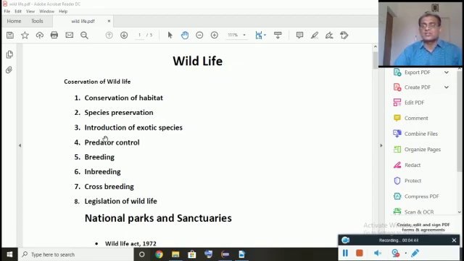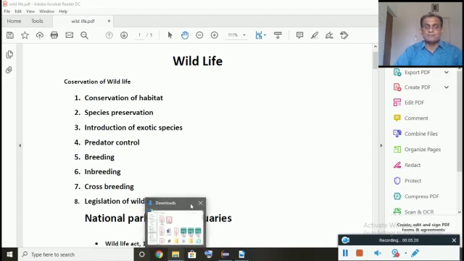Exotic species introduction. In some forests, zoos, national parks and sanctuaries, the more the animal and plant species, the more the beauty, as I said. So we have to get species from foreign countries, exotic in the sense of foreign species. We can get new plant species and animals from friendly nations, provided they are healthy without any infection, and we can save them here, and thereby enhance the importance of wildlife.